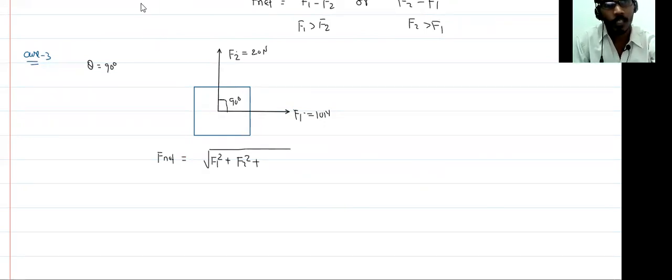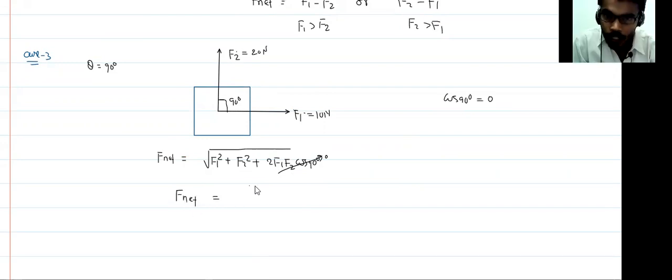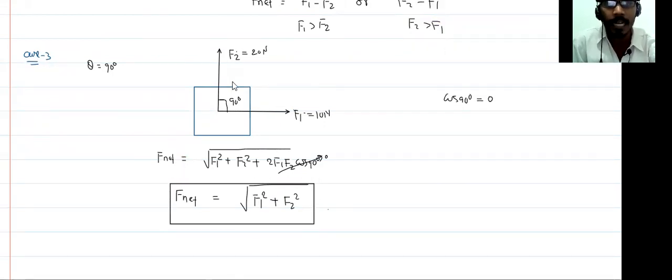So you just apply this formula: F net equals root over F1 square plus F2 square plus 2F1F2 cos 90 degree. What is the value of cos 90 degree? Cos 90 degree is 0. So this term becomes 0. F net becomes root over F1 square plus F2 square. Very important. If the angle between two vectors is 90 degree, then the net becomes root over F1 square plus F2 square.